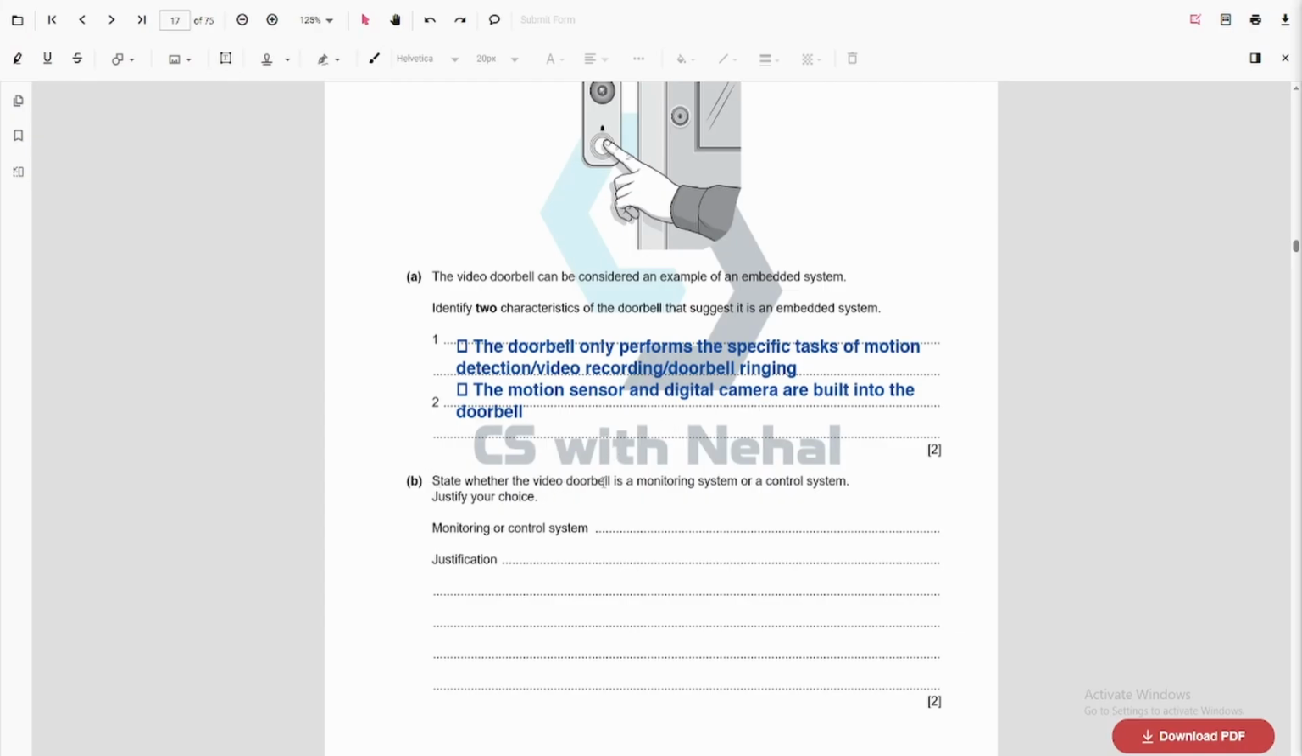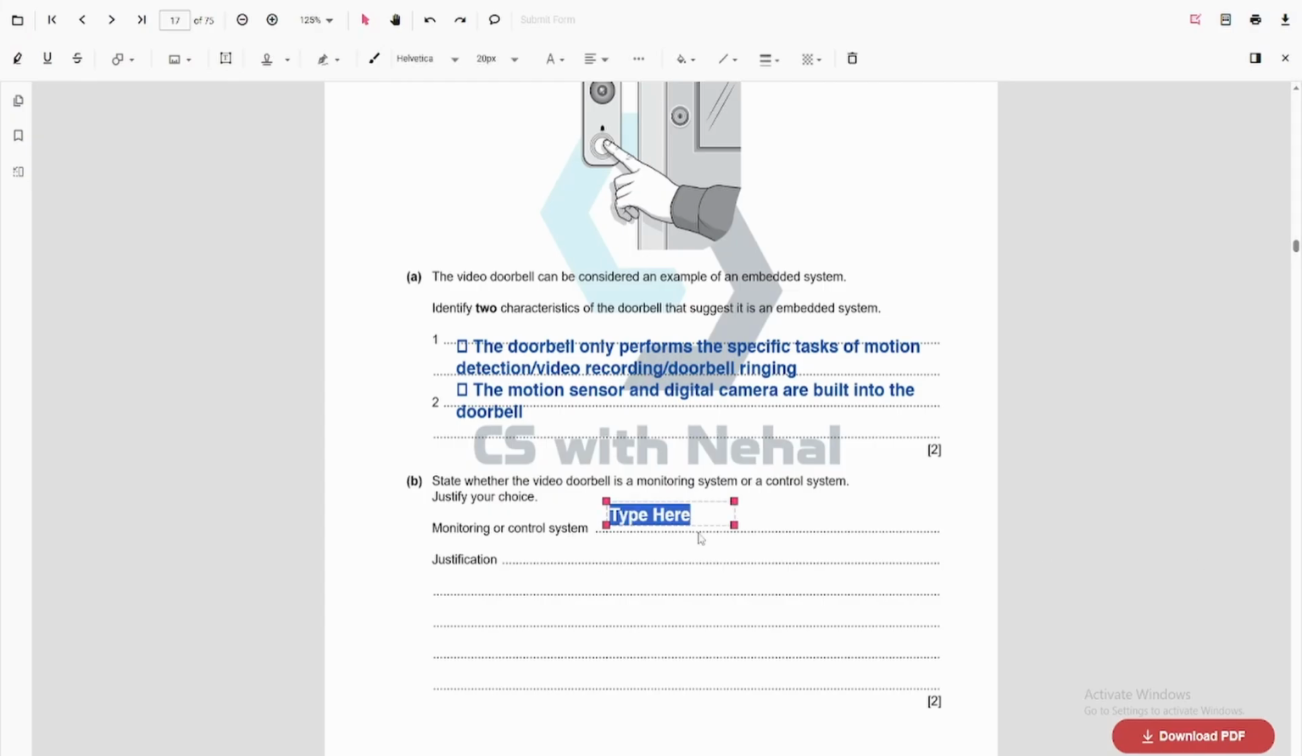State whether the video doorbell is a monitoring or a control system. Justify your choice. You can actually write control or monitoring, it's up to you. Both of these can get you marks. Since both monitoring and control are correct, you do not get any mark for actually identifying the type. You only get marks for justification.